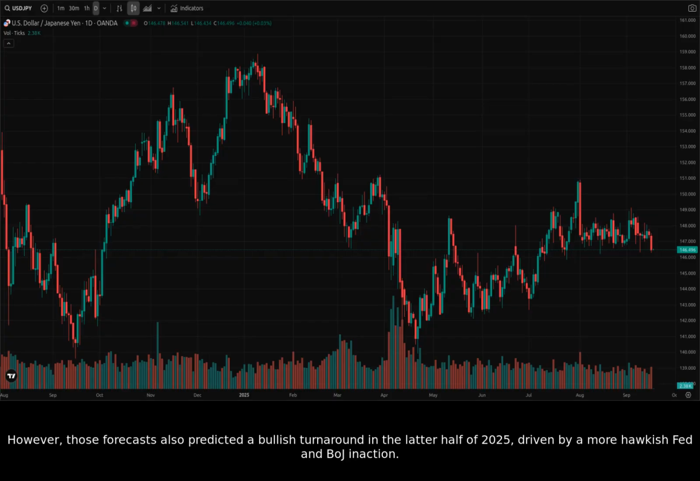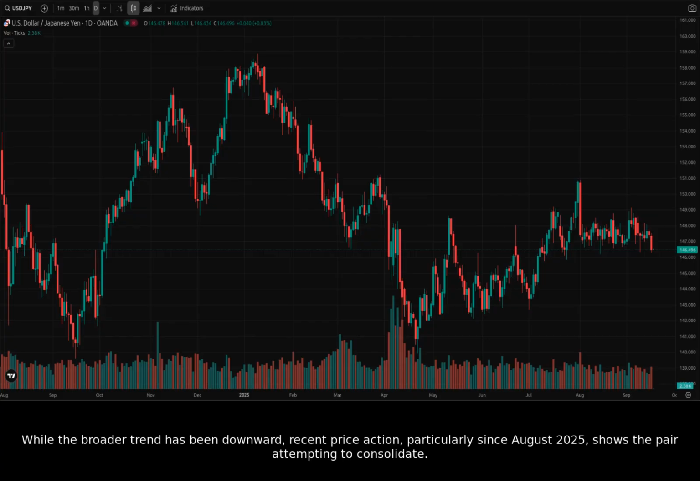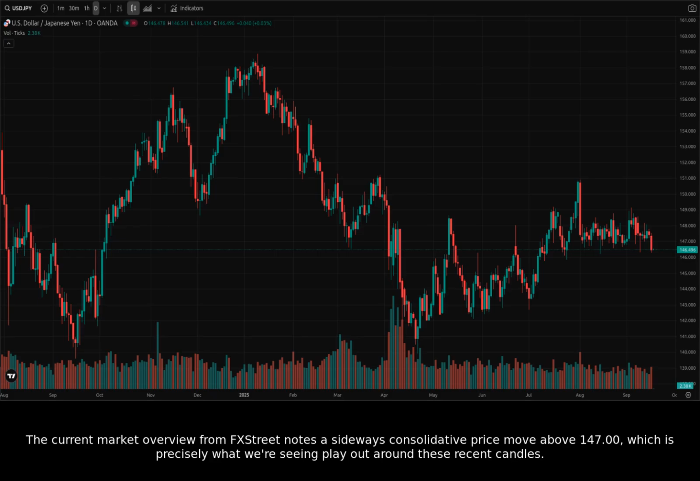This aligns with initial fears of trade wars and anticipated Federal Reserve rate cuts mentioned in some 2025 forecasts. However, those forecasts also predicted a bullish turnaround in the latter half of 2025, driven by a more hawkish Fed and BoJ inaction. While the broader trend has been downward, recent price action, particularly since August 2025, shows the pair attempting to consolidate. The current market overview from FX Street notes a sideways consolidative price move above 147.00, which is precisely what we're seeing play out around these recent candles.